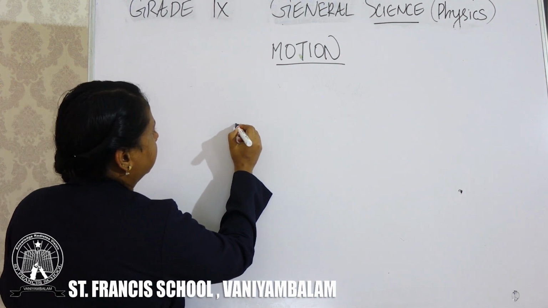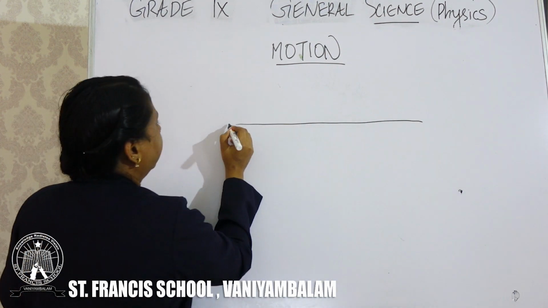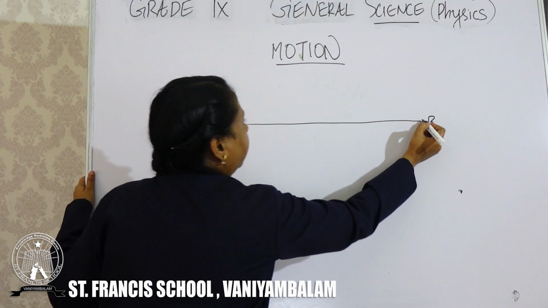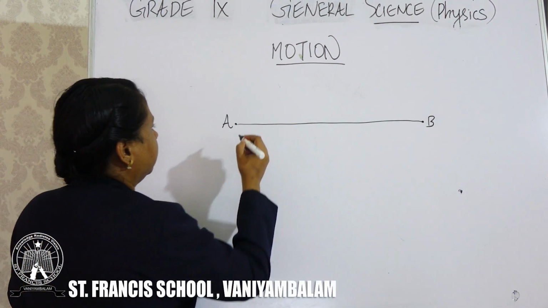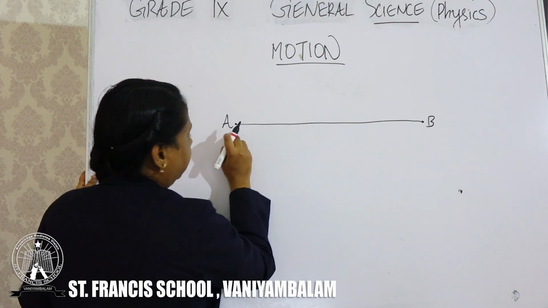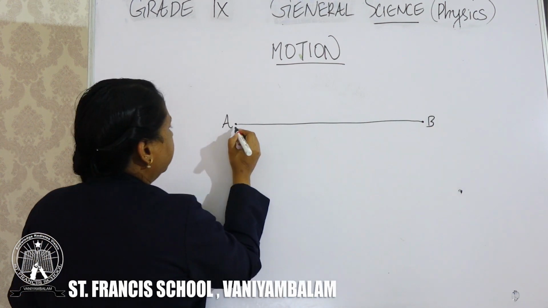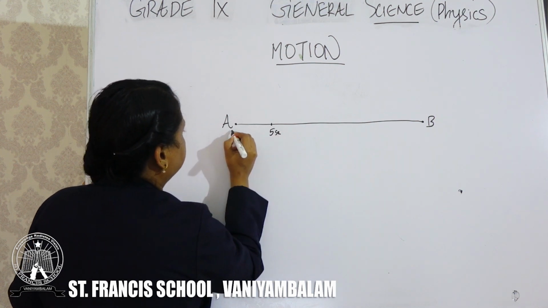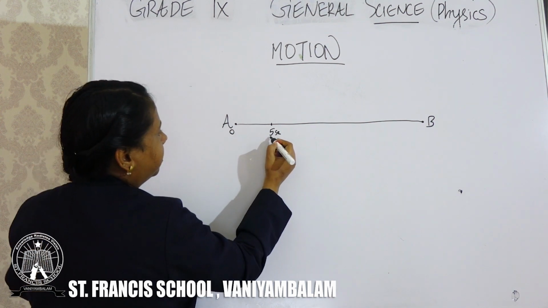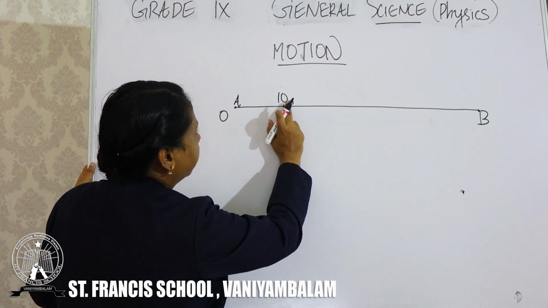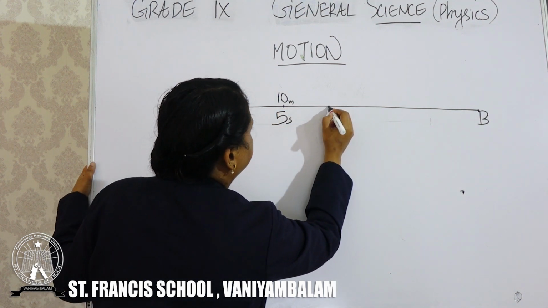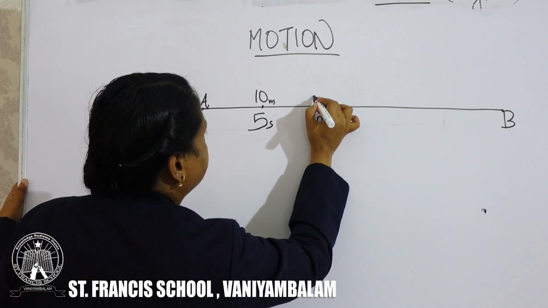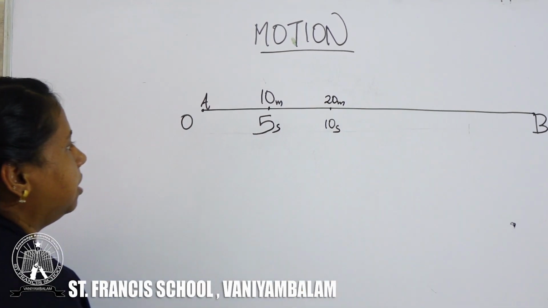Suppose there is a straight line, this is point A and this is point B, and one object or one person is traveling from A and reaches B. Starting from 0 seconds, in the first 5 seconds he covered 10 meters. Then in the next 10 seconds he reaches 20 meters, covering 20 meters total.